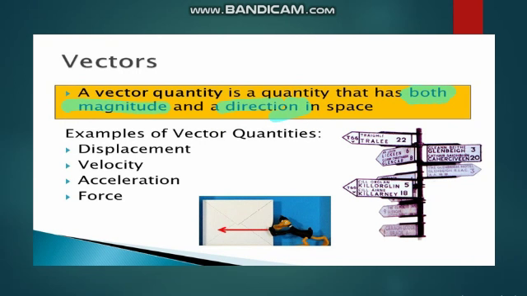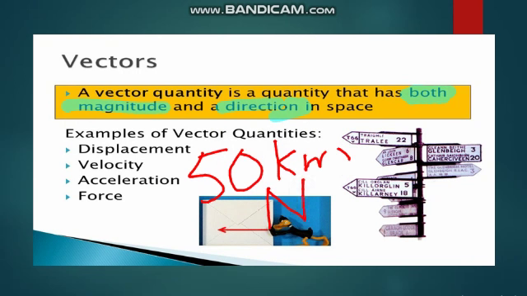For example, 50 kilometer from north. 50 is magnitude, kilometer is unit, north is the specified direction.